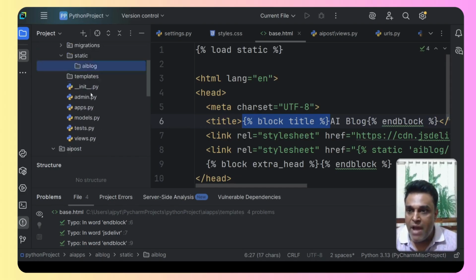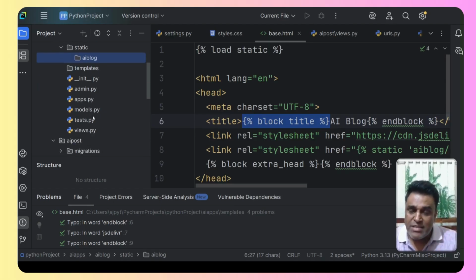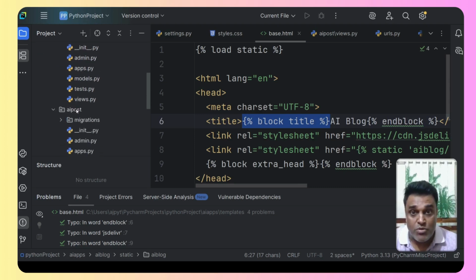And I'm having the same structure, like static and the CSS file, and the file names are the same. So in that case, it will access the CSS from the static folder of the AI blog and not of AI post. But I want it from the AI post. So this confusion will happen.